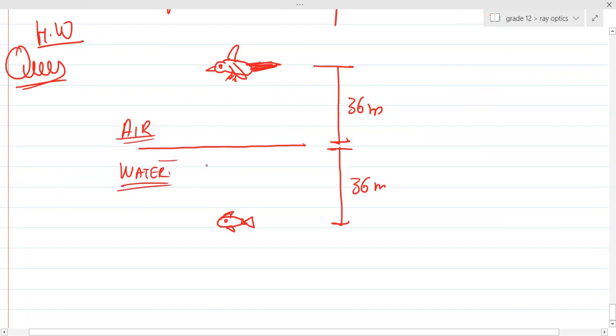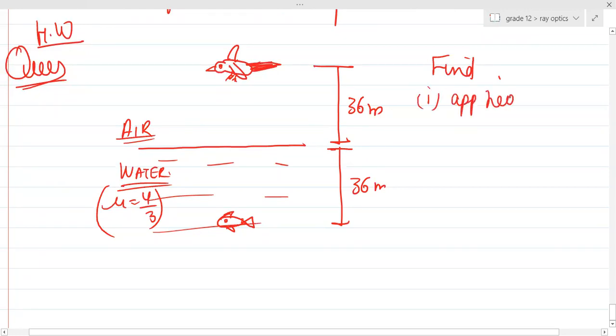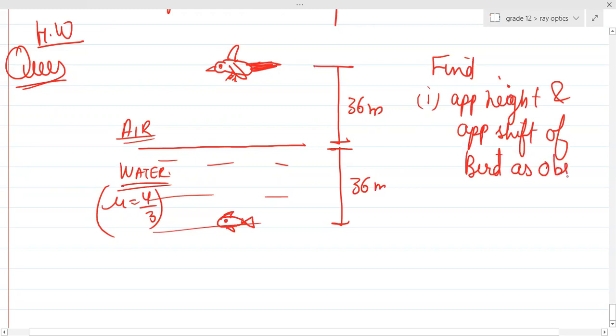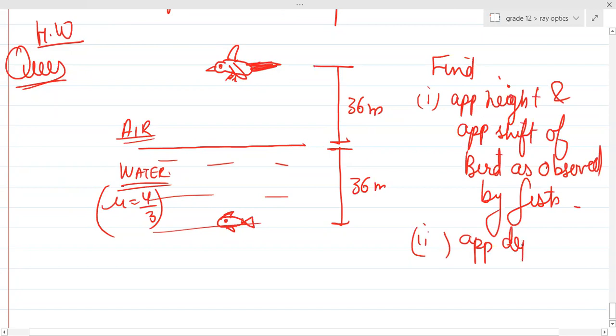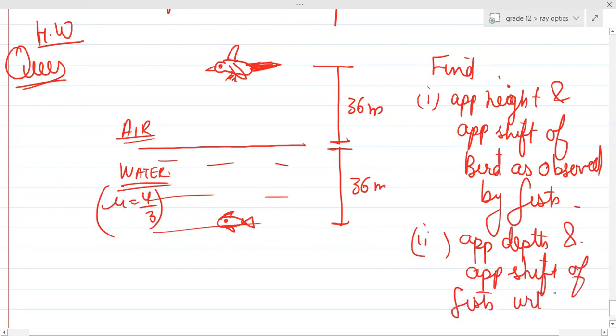The refractive index is 4 by 3. Now the question is, find first the apparent height and apparent shift of the bird as observed by the fish, and second case, apparent depth and apparent shift of the fish with respect to the bird.